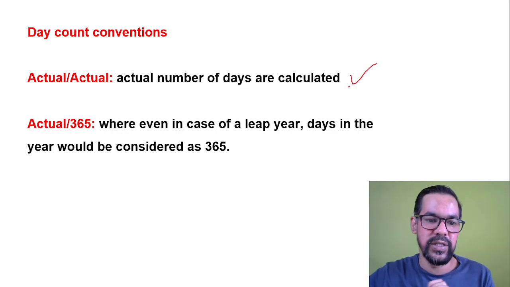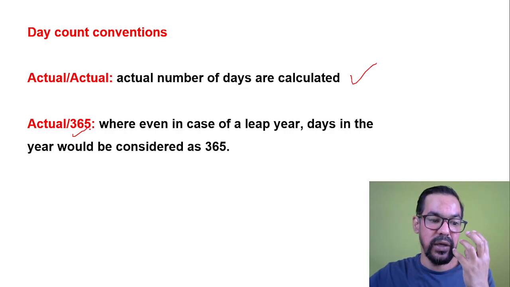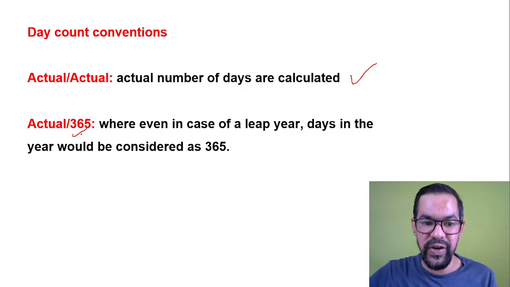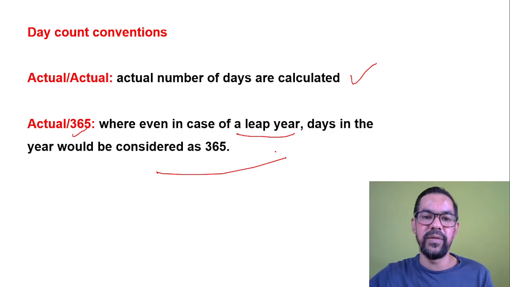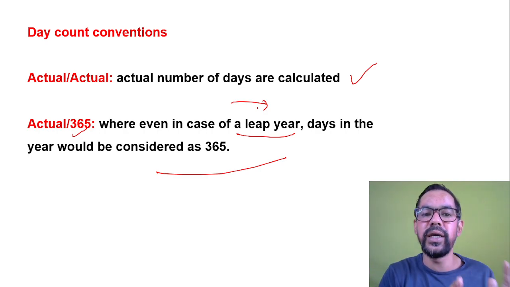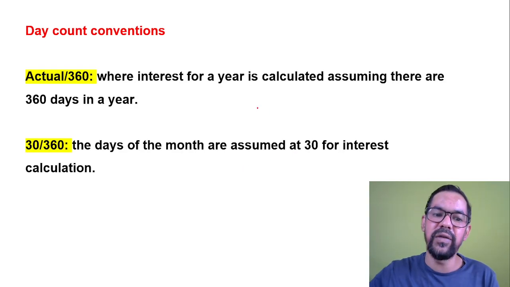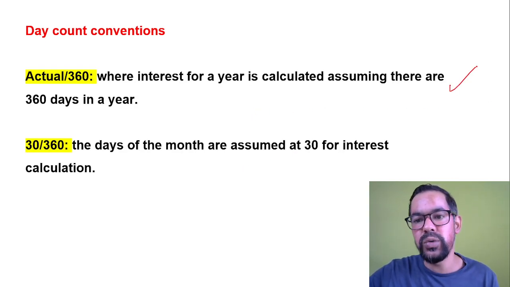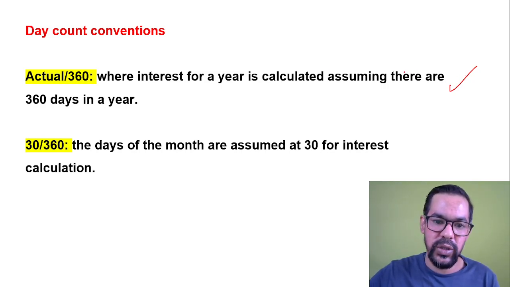Then actual/365, where we are assuming the number of days in a year is 365 days. Even in case of a leap year, days in the year would be considered as 365 days. We will not adjust for the leap year, so we are calculating days in a year as 365 days. Then we have actual/360, where we are assuming days in a year are 360.